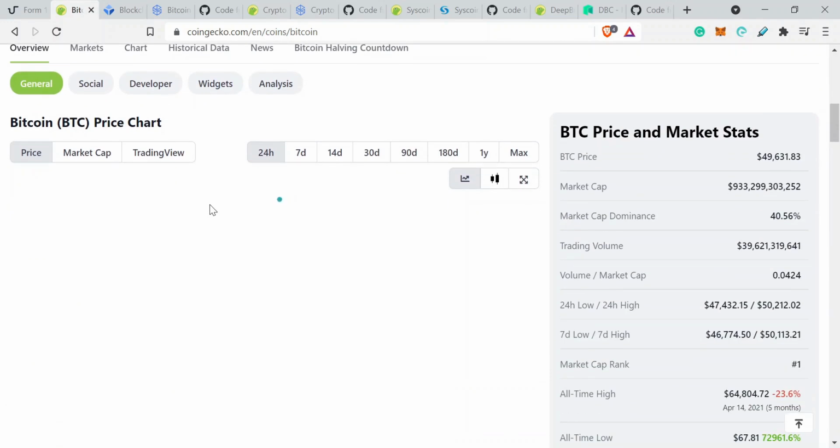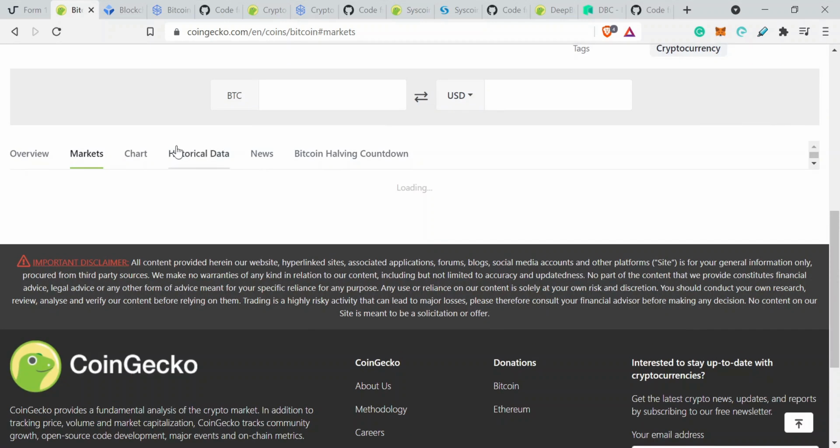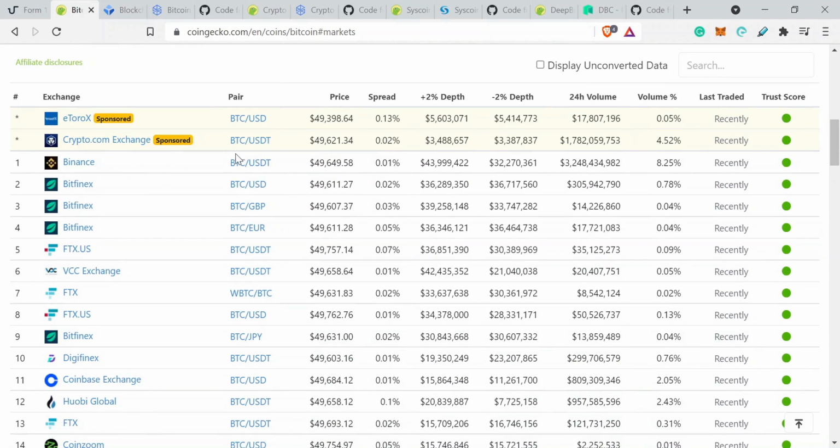We need to go to markets for this and look at the top market that your asset is being traded in. So you want to really examine the most liquid exchange for trading your particular cryptocurrency. And of course, in this instance, it's Binance. And we've got a 2% depth of around about 44 million plus and around about 32 million minus. Don't worry too much about those. They would probably generally be in the similar ballpark as far as the algorithm is concerned.